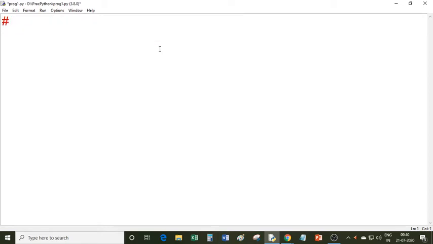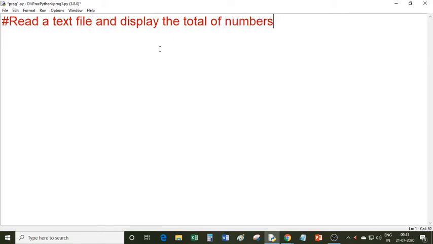So first write down: read a text file and display the total of numbers stored in a file. So I will read a file, I will read 3 numbers and then display the total of those numbers on the screen. So write down the program.